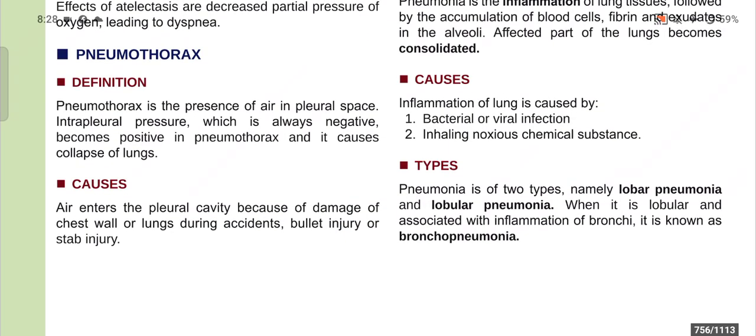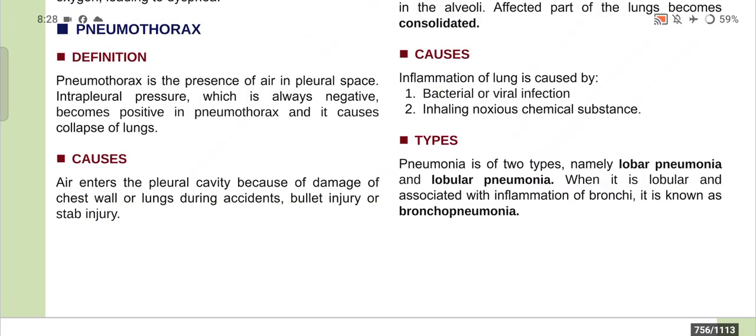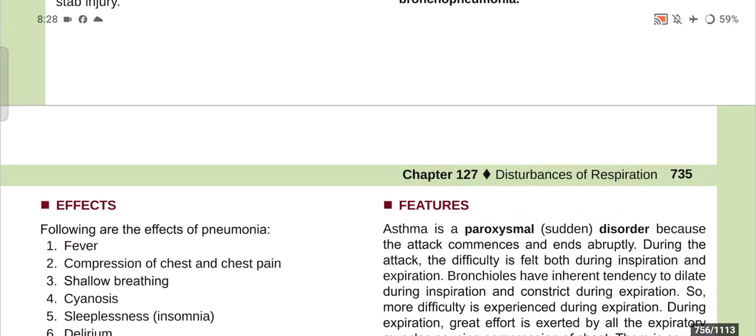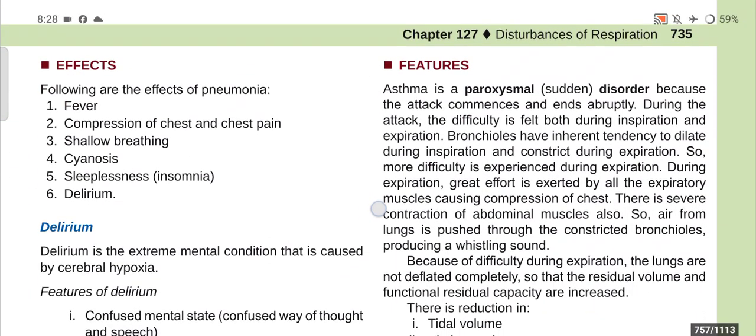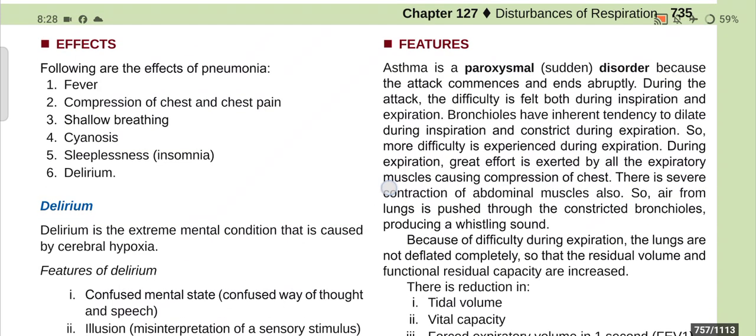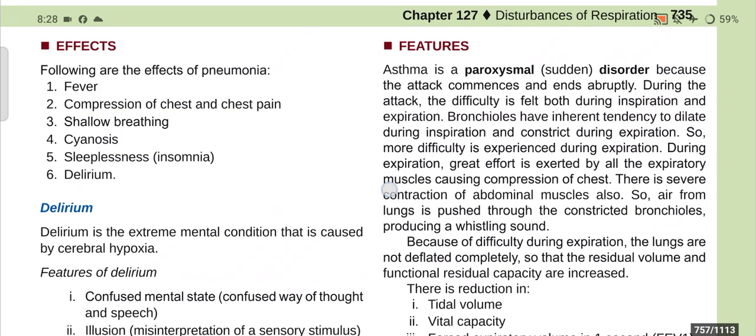Now, types. Pneumonia is of two types, namely lobar pneumonia and lobular pneumonia. Lobular pneumonia is associated with inflammation of bronchi. It is known as bronchopneumonia. Now, the effects. Following are the effects of pneumonia: fever, compression of chest and chest pain, shallow breathing, cyanosis, sleeplessness like insomnia,